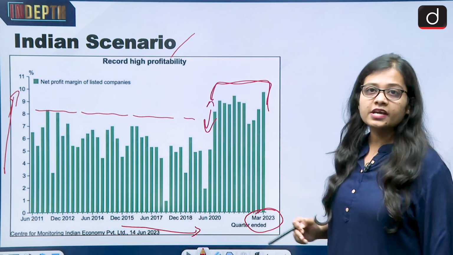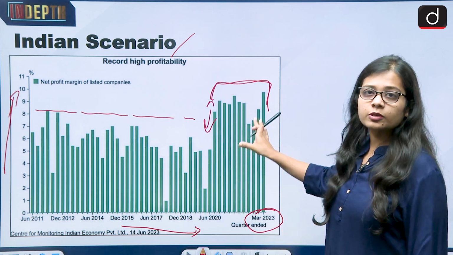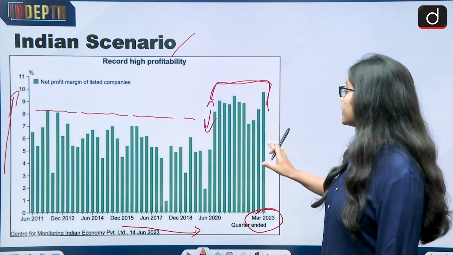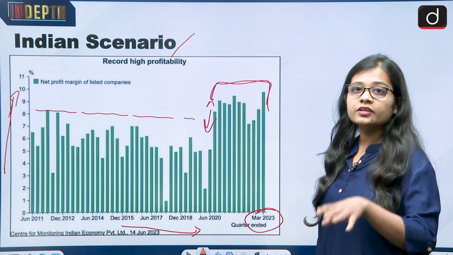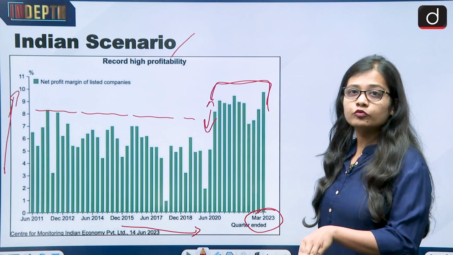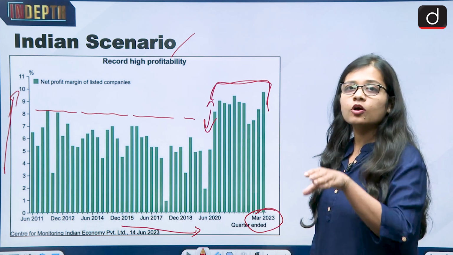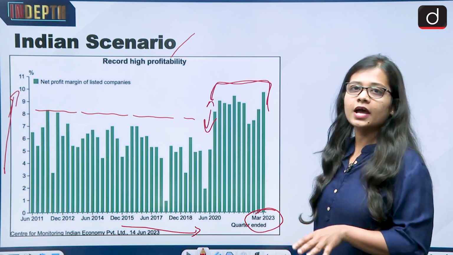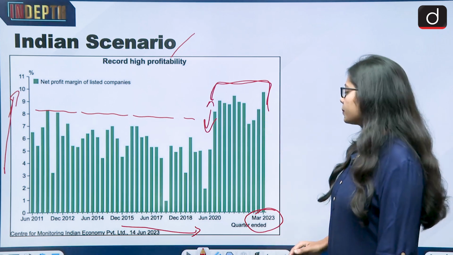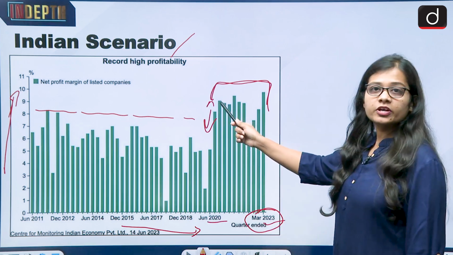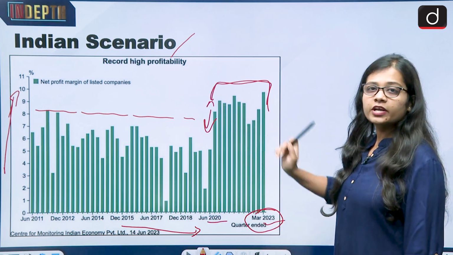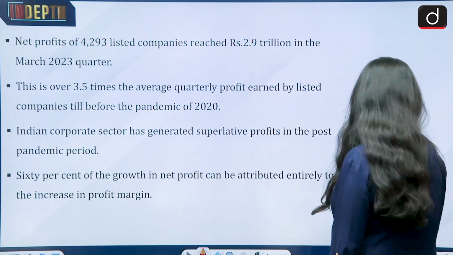It means in India also, in the COVID pandemic period and afterwards, the profits made by the corporates are very, very high. The chart is perfectly depicting that from 2020 to 2023, the corporate sector of India has made very high profits.